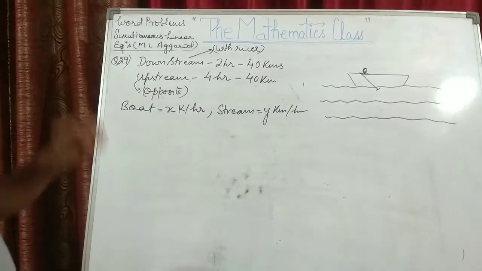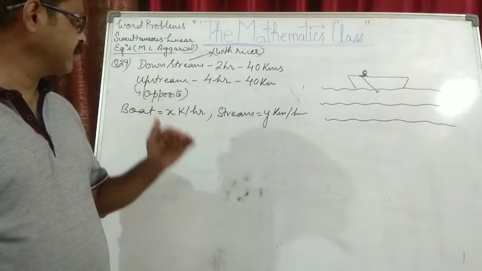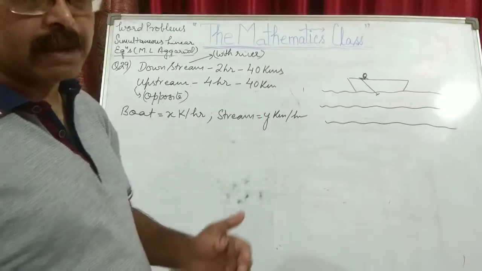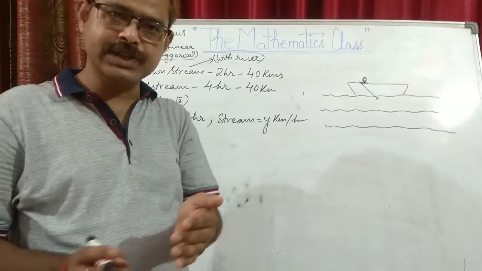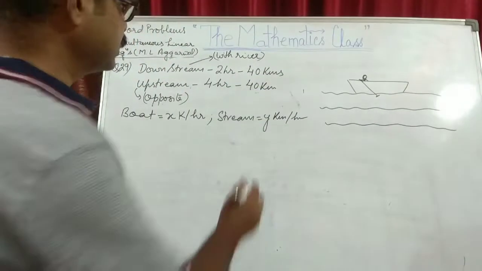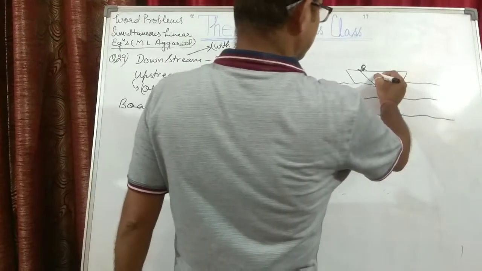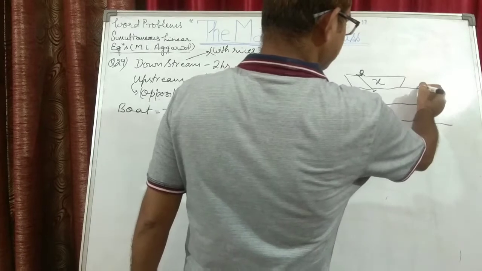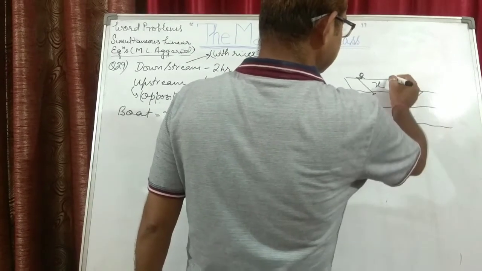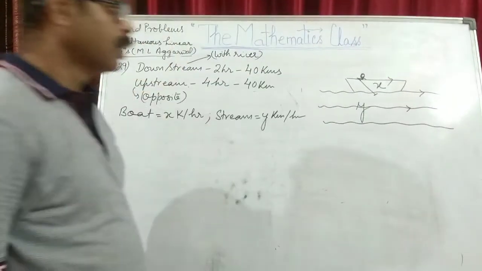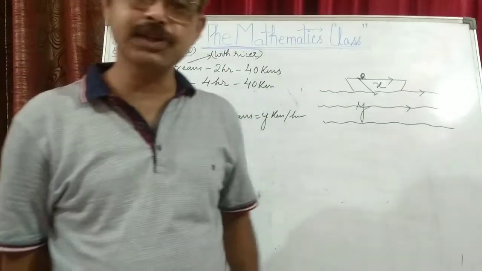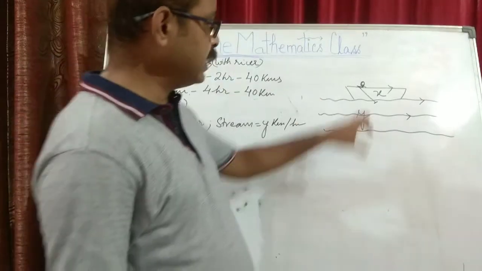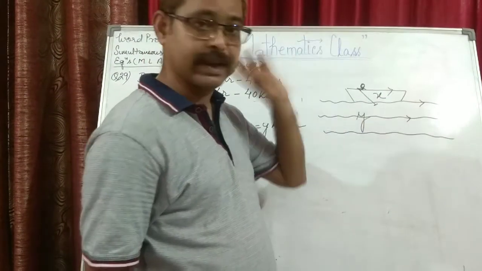Now when a body is traveling with the speed of the river, both the speeds get added. Suppose both of them are moving in the same direction. The final, or relative, speed will be x plus y.